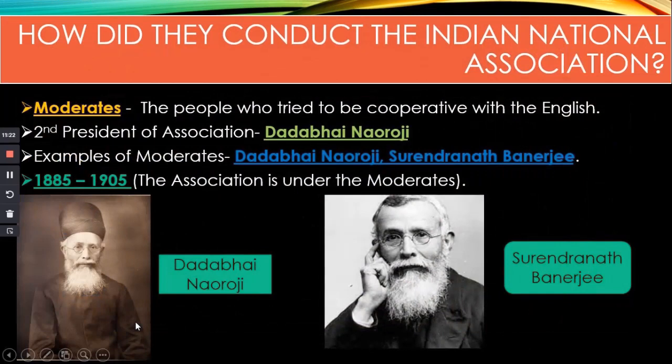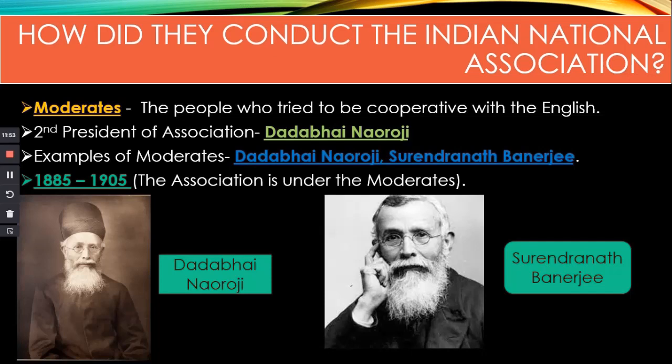Then we are going to talk about how they conducted the Indian National Association. At the initial stage, this Indian National Association was limited to only the educated people such as lawyers, doctors and engineers. The representatives of the association were not people who came from a village. They were coming from the urban cities.